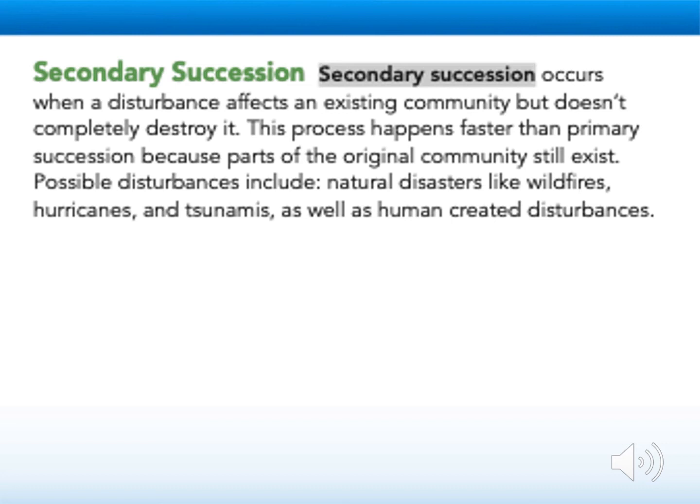Secondary succession occurs when a disturbance affects an existing community but doesn't completely destroy it. This process happens faster than primary succession because parts of the original community still exist. Possible disturbances include natural disasters like wildfires, hurricanes, and tsunamis, as well as human-created disturbances.